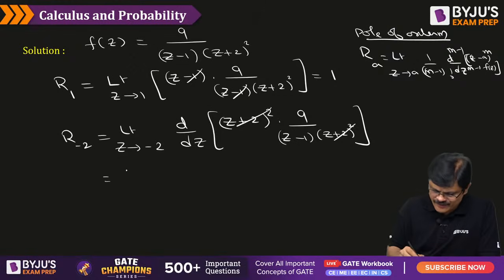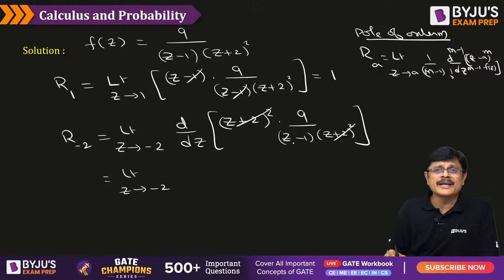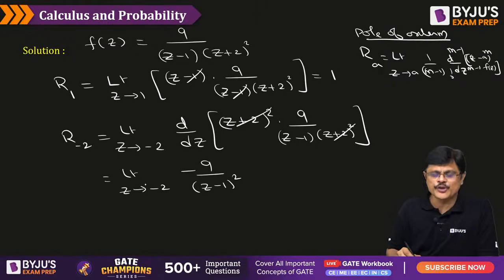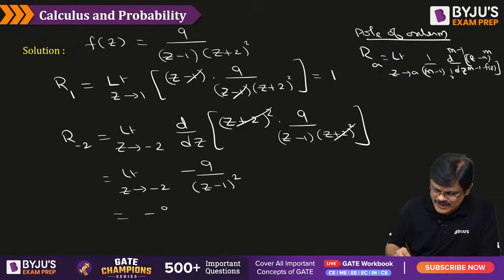And what is the derivative of that? Limit as z approaches minus 2. The derivative of 1 by (z minus 1) is minus 1 by (z minus 1) whole square. So it is minus 9 by (z minus 1) whole square, my dear friends. Just substitute z is equal to minus 2. It is minus 2 minus 1, which is minus 3 whole square. So it is minus 9 by plus 9, which is minus 1.